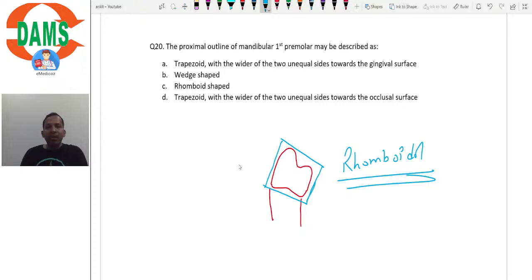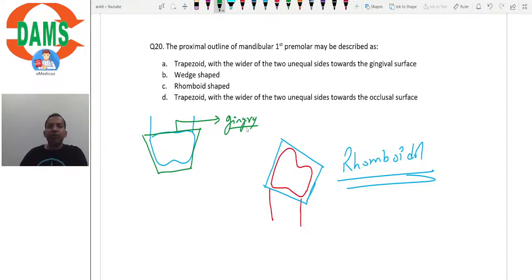So in the mandible, the proximal view of the posteriors appears rhomboidal, but in maxillary, the proximal view of the posteriors will appear trapezoid with the broader side towards the gingiva, right?